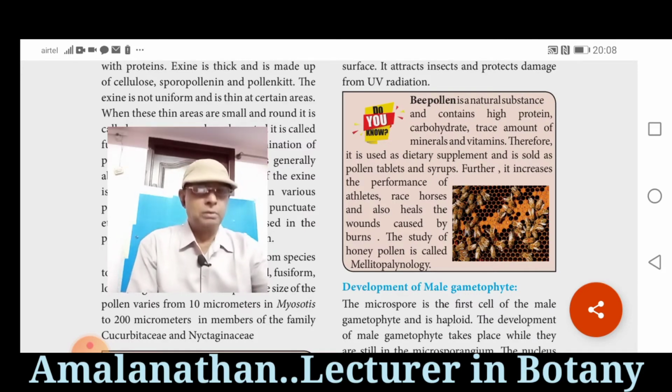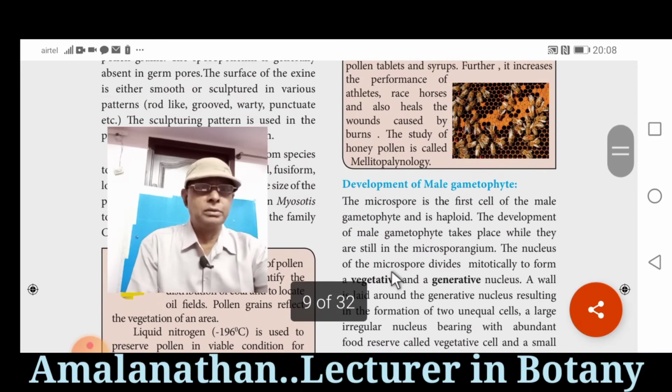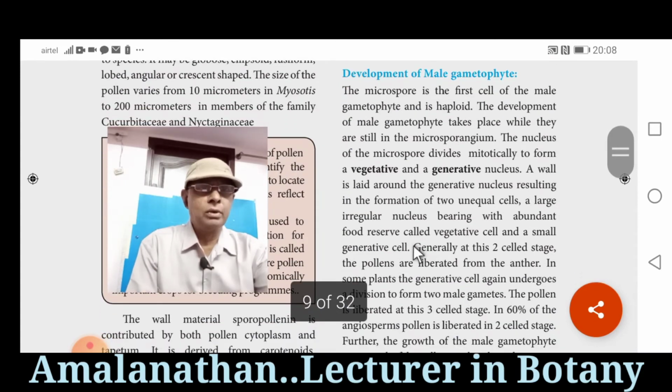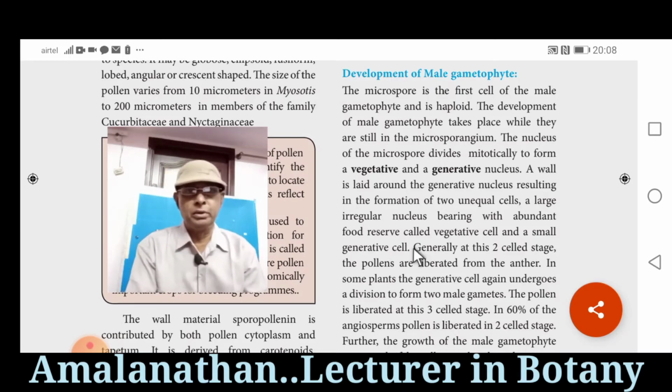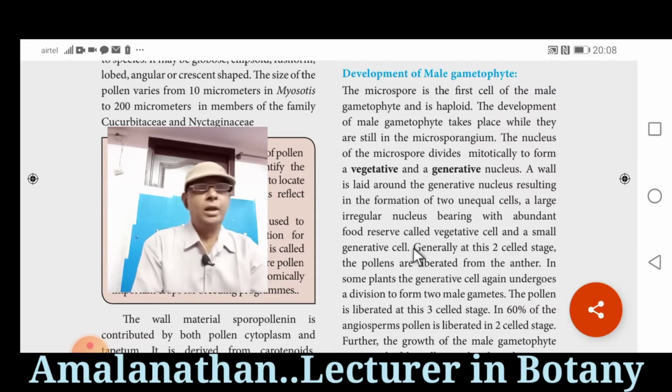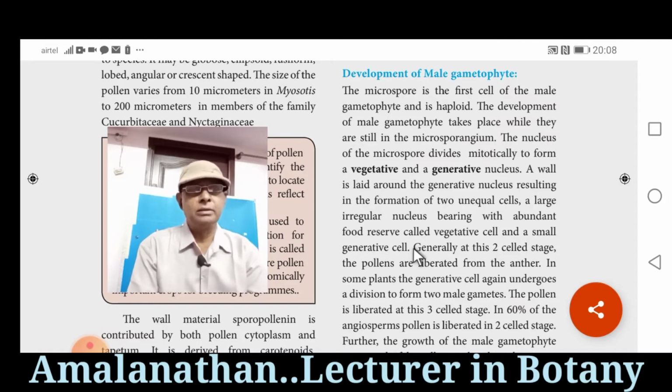Now we are going to study about the development of male gametophyte. What is male gametophyte? Already I told you. A structure which produces male gamete is the male gametophyte. Microspore is the first cell of the male gametophyte and it is haploid. Development of male gametophyte takes place while the microspores are still in the microsporangium.